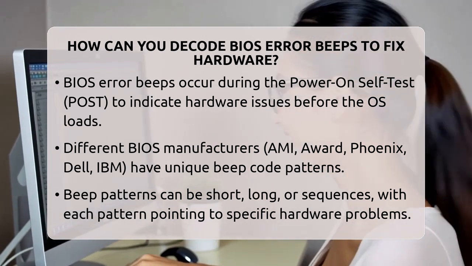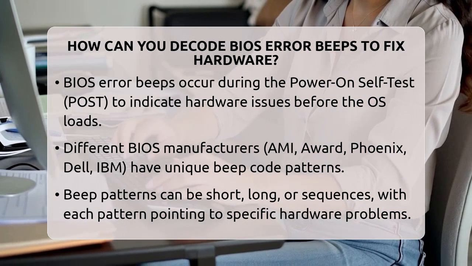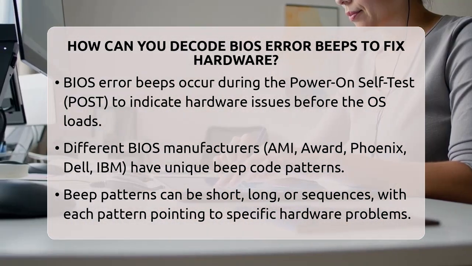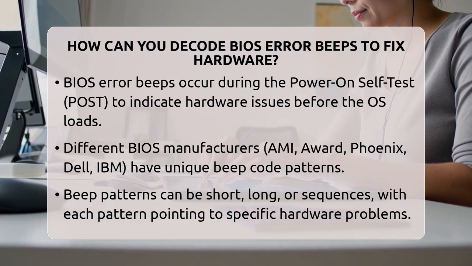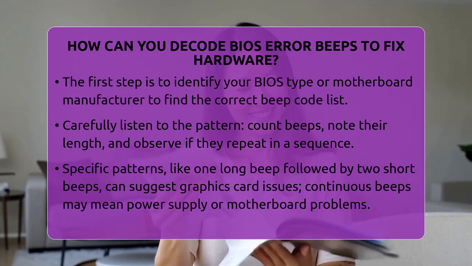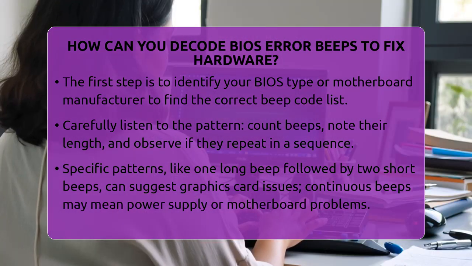First, it's important to know that different BIOS manufacturers have their own beep code languages. For example, AMI, Award, Phoenix, Dell, and IBM all use different patterns. Some BIOS types use short beeps, others long beeps, and some have a sequence of beeps. The number and pattern of beeps tell you what part might be malfunctioning.